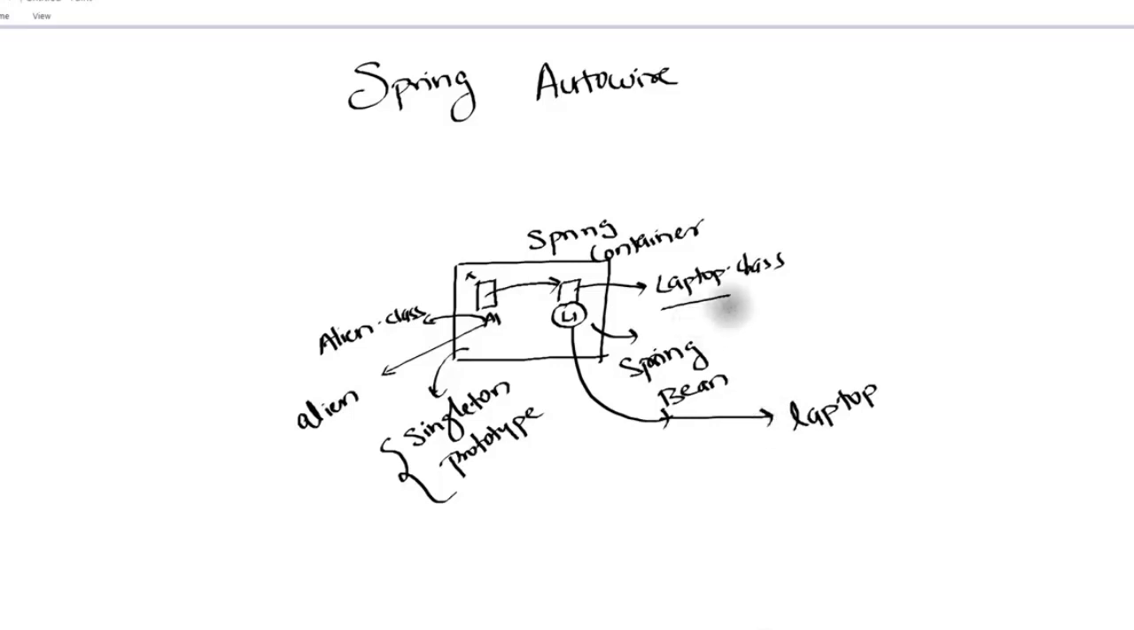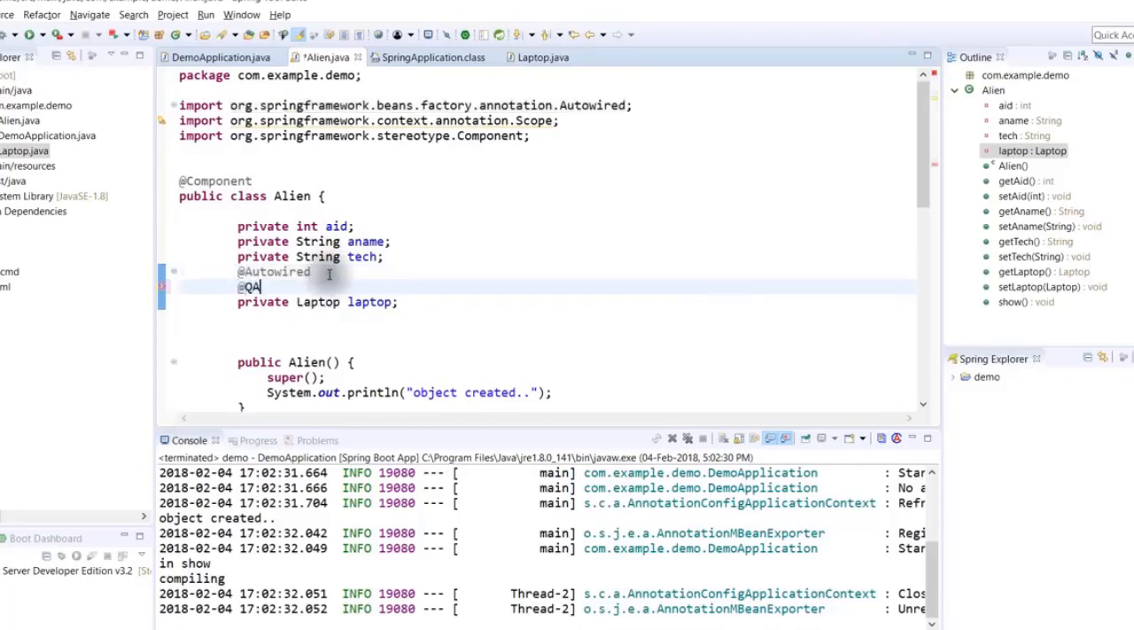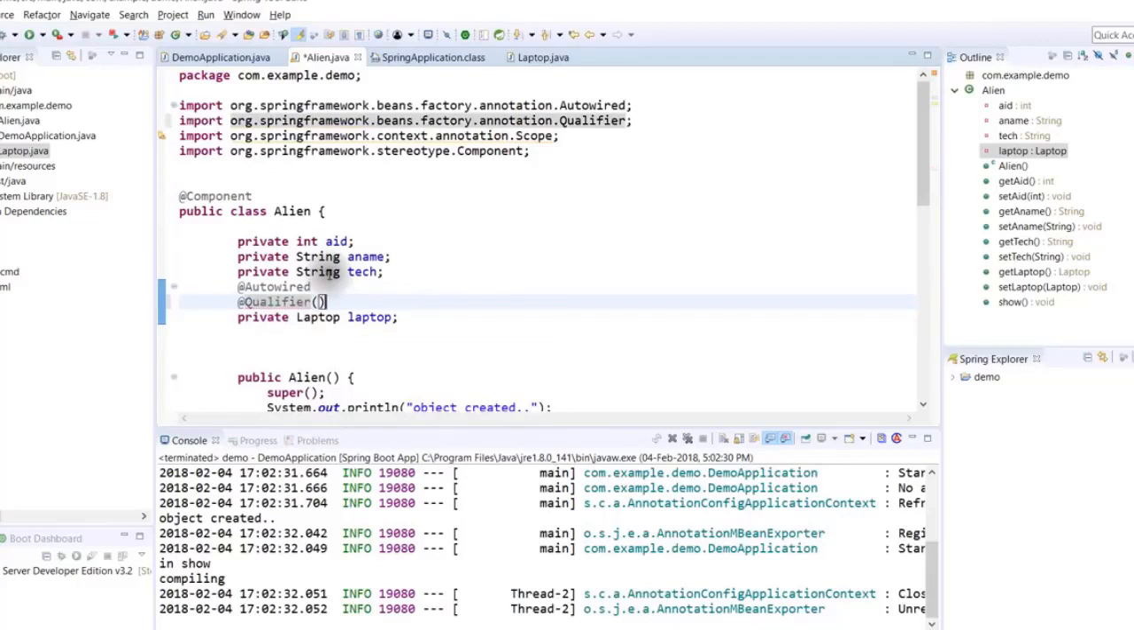Okay, what if you want to search by name? For that, we have to use one more annotation, which is @qualifier. So using qualifier, we can do that. So I will say @qualifier, and here you can mention what? You can mention laptop. So now it will search by name.